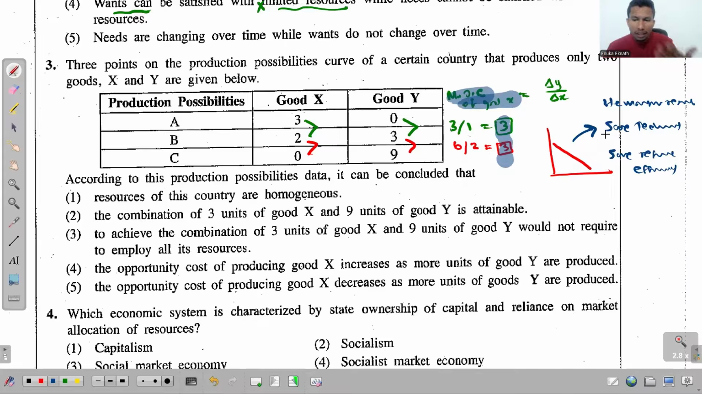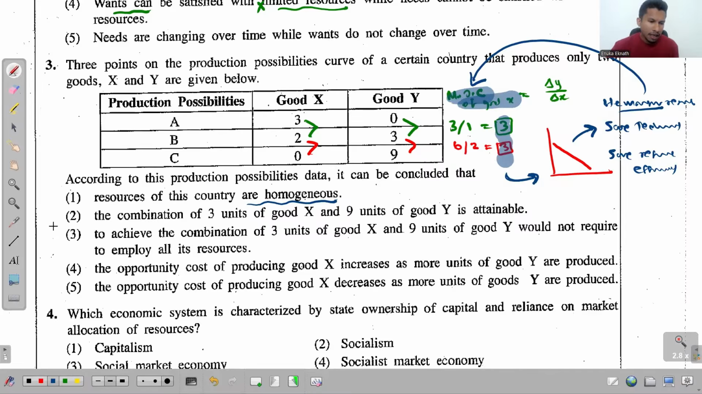So due to these reasons, MOC becomes constant. When MOC is constant, PPC takes the straight line shape. Right now, with all this in mind, we'll read the provided options. First one, resources of this country are homogeneous. 100% true. Why? Because when resources are homogeneous, MOC becomes constant and then PPC takes the straight line, right?